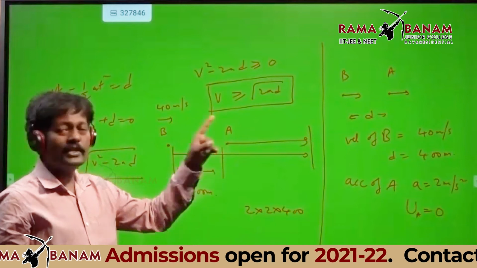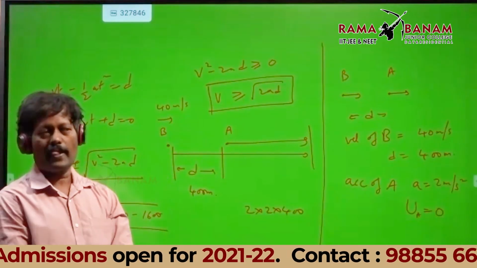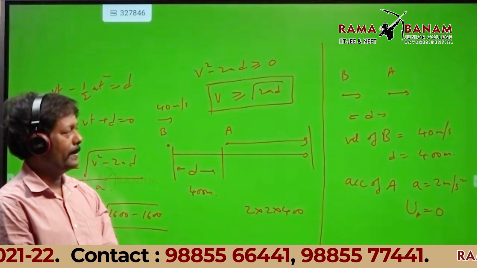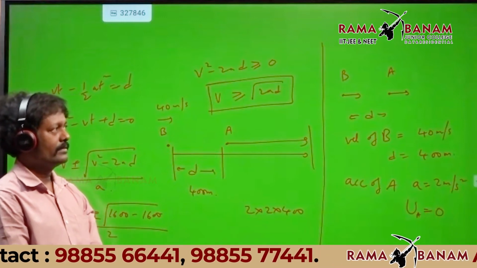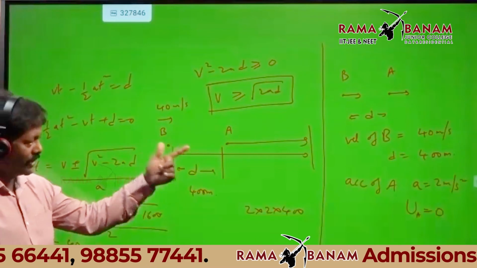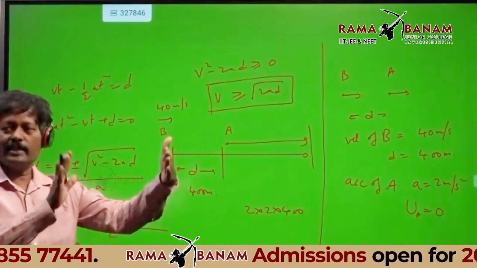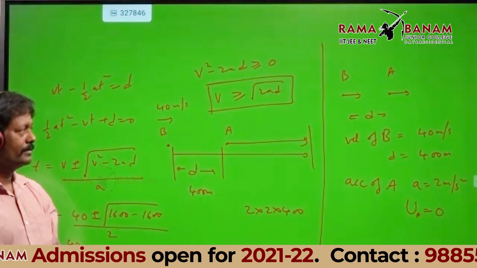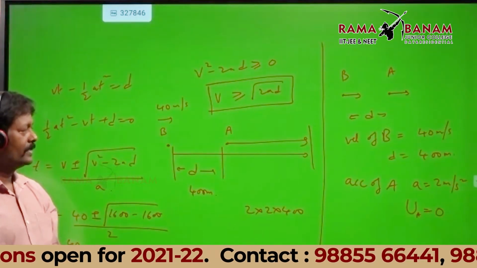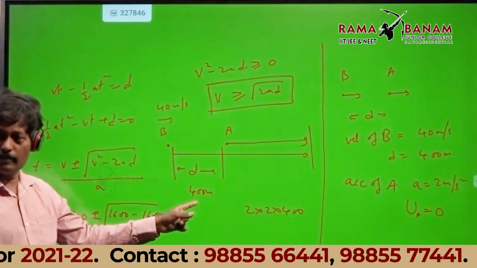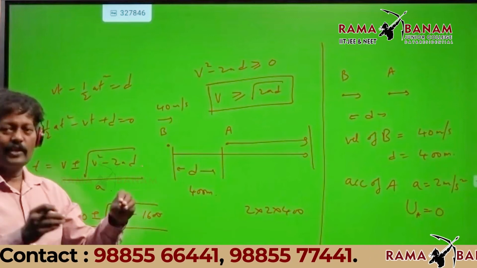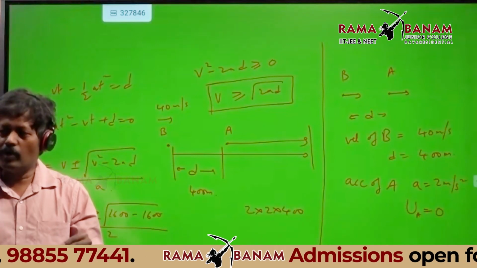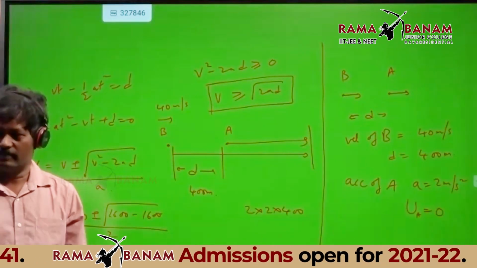What is the uniform velocity of B? 40 meters per second. What is the initial separation between A and B? 400. Now the question is, after what time are we going to meet?